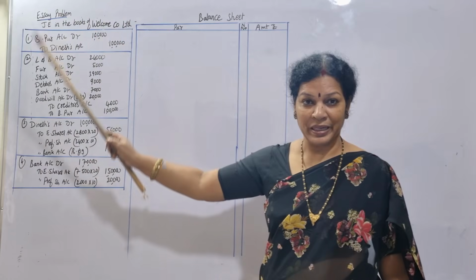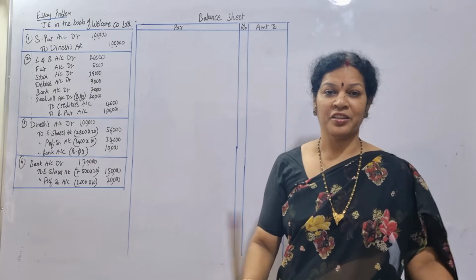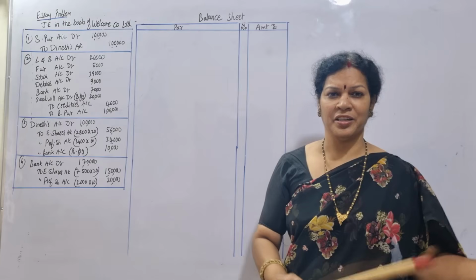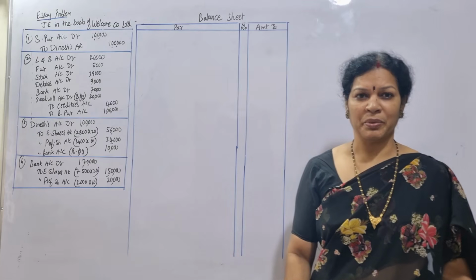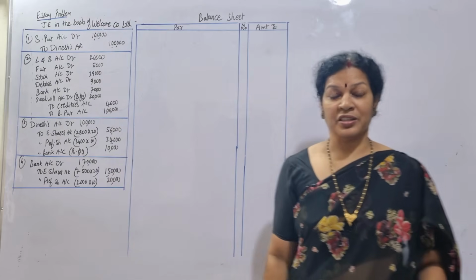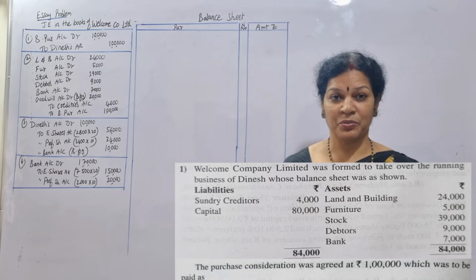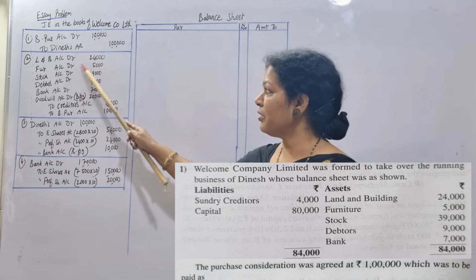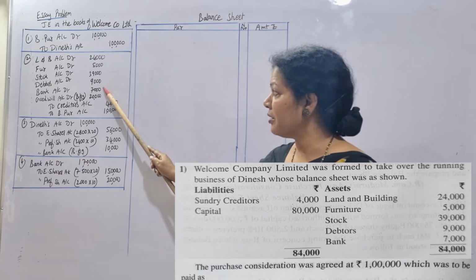So to save the place, I have written like this journal entries, but you have to prepare the journal entries format as I have shown you in the previous classes. Date, particulars, LF, amount debit, credit amount. Same format you have to prepare. Okay. So first entry is this. Second entry is for assets and liabilities taken over. Right. Assets will be on the debit side, liabilities credit side. All the assets one by one will write. So we found all these assets: land and building, furniture, stock, debtors, bank. So all these assets I have written.